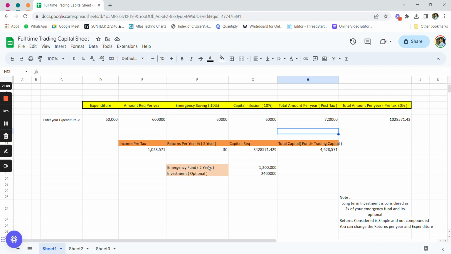You always have to keep an emergency fund of more than 2 to 3 years, so that even if you do not make any kind of money in the markets, the expenses are still there, and you have that money to cover your expenses here.